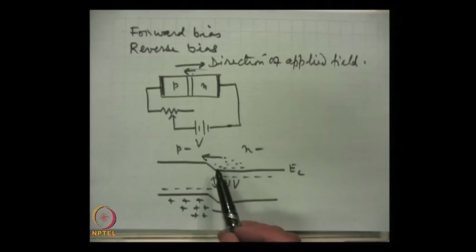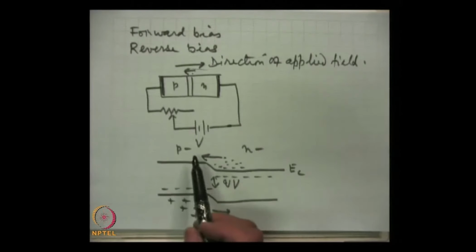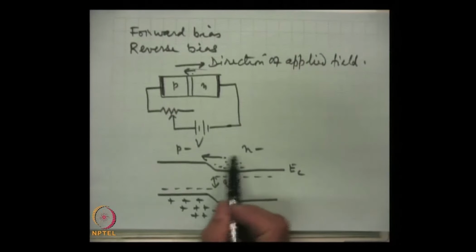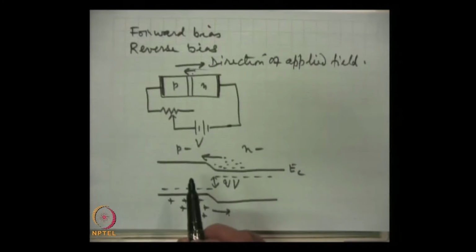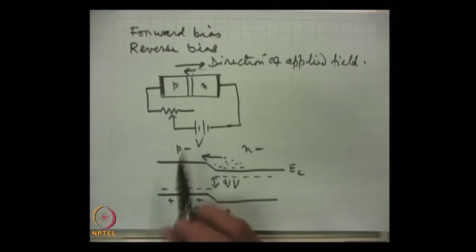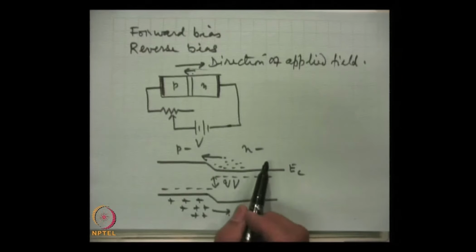The current will be mainly of these majority carriers, holes from the p side to the N side, electrons from the N side to the p side. They will constitute current in the same direction. We have said earlier that the direction of current is taken as the direction of hole motion. So, holes are moving in this direction, hence this current will flow from P towards N.